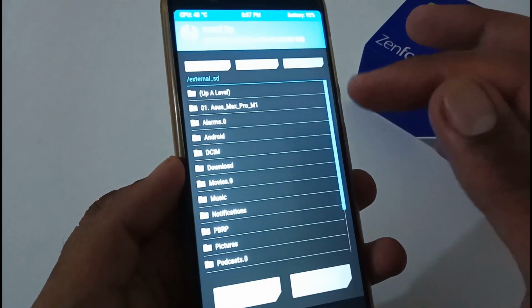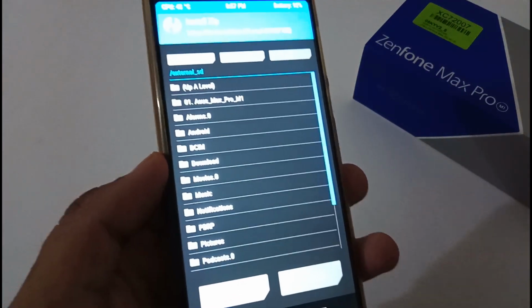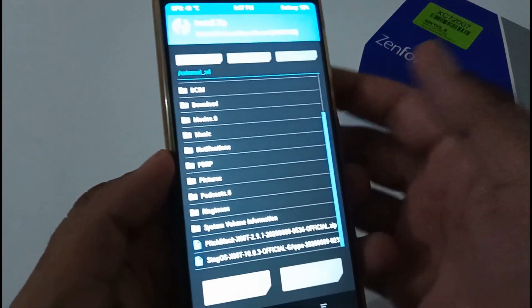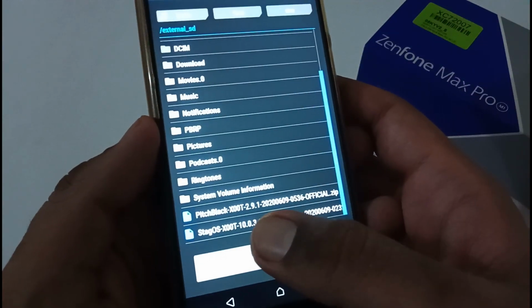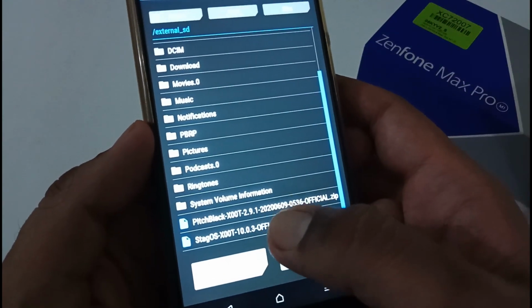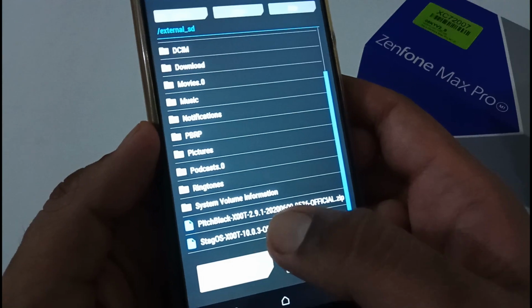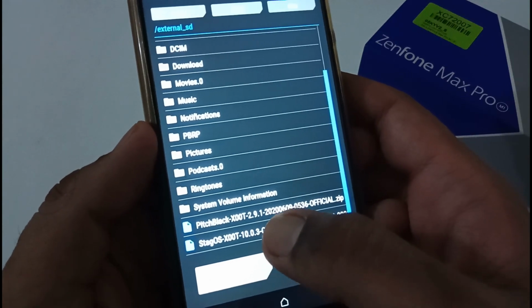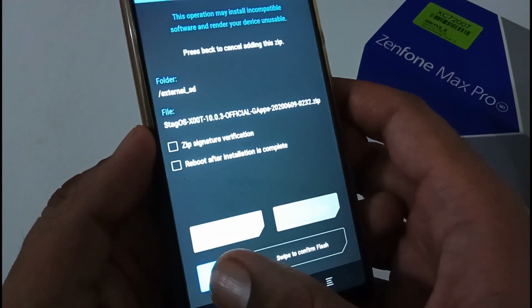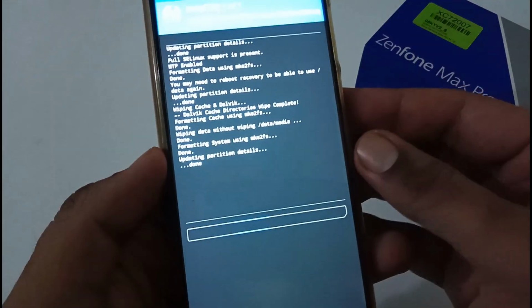Now let's traverse to the dedicated folder where you have downloaded that particular ROM. At my side, I have found this file at this particular root directory, that is Stag OS x00t and so on. Let me tap on it and afterwards swipe to confirm flash.